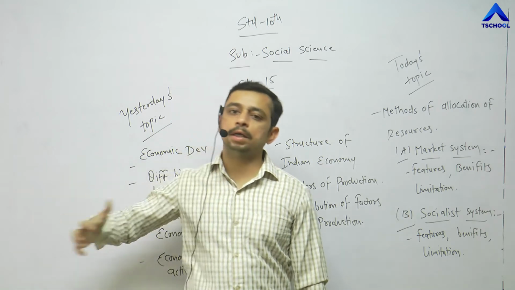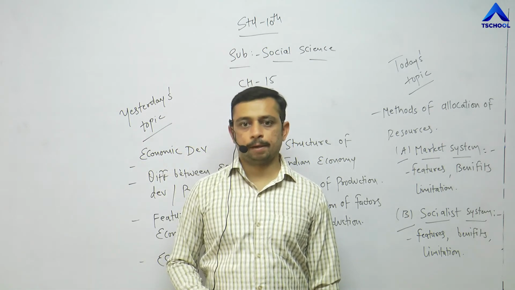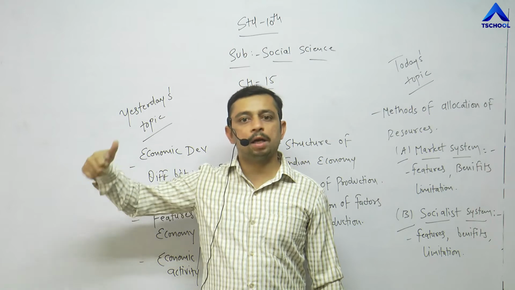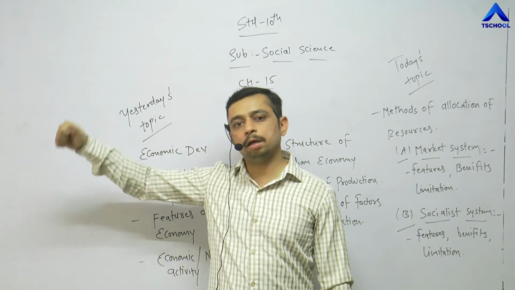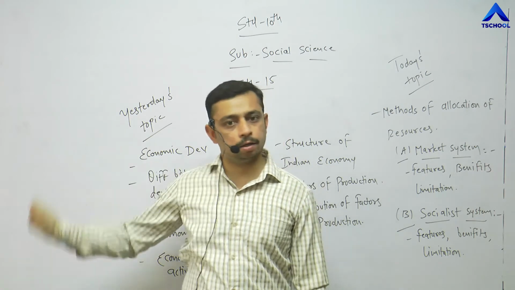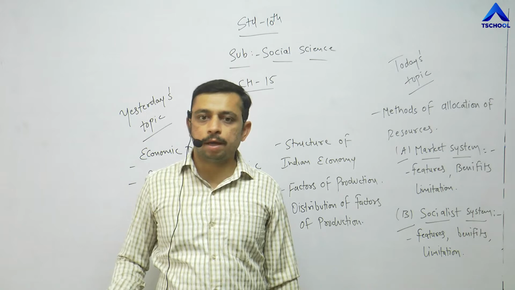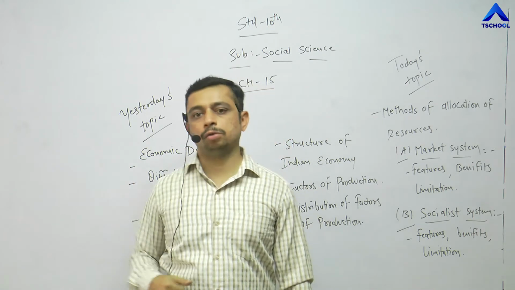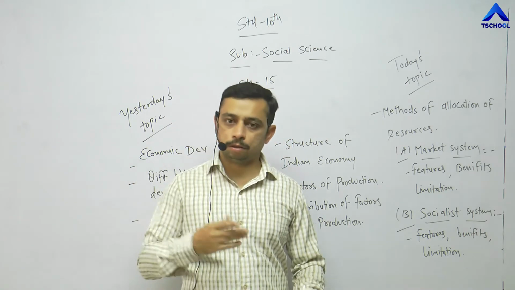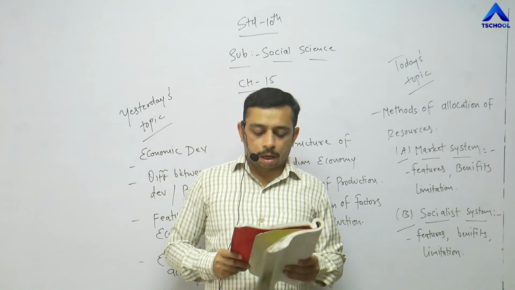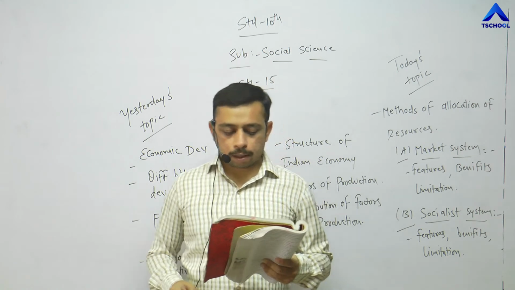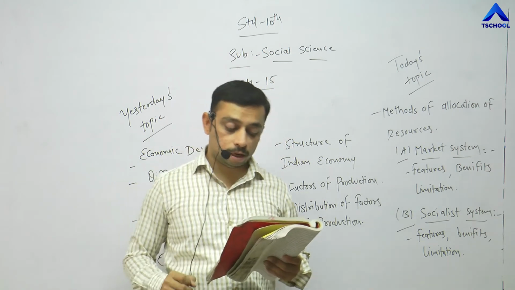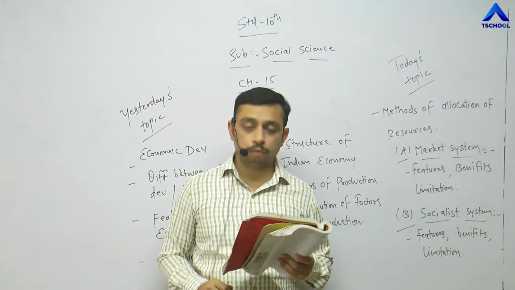Because even their earnings are very high. As the profit is going to be generated on a higher scale, their earnings would also be generated on a higher scale. As simple as that. But still, there are certain limitations in the market system also. What are the limitations? Look into the textbook. In spite of having many benefits, market system is not perfect. There are many disadvantages and limitations, which are as follows.